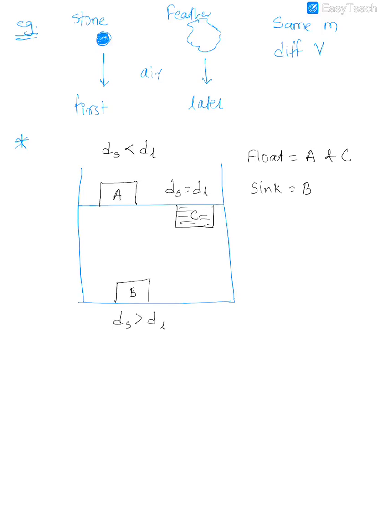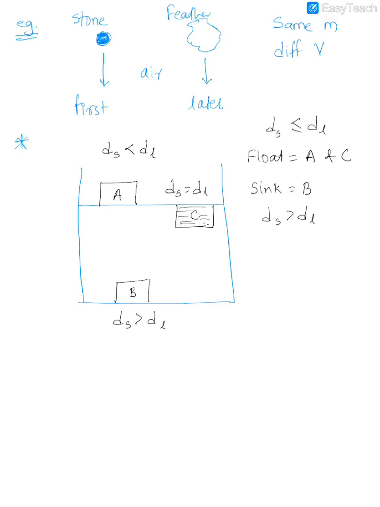And you can see B is completely submerged, meaning it is sinking. So we could explain the flotation or sinking on the basis of the densities. For floating, we can say when the density of a solid is less than or equal to liquid, it will float. But when the density of a solid is more than that of a liquid, it will sink.